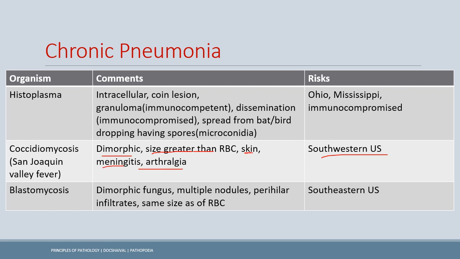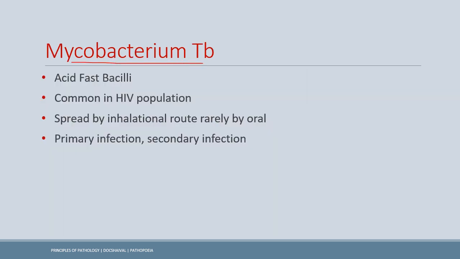The next one is blastomycosis. Blastomycosis is southeastern, it is southeastern USA. It is also a dimorphic fungus, and it involves multiple nodules in the chest X-ray, and its size is the same as RBC. Now Mycobacterium TB. TB is an acid-fast bacillus. It is common in the HIV population, particularly as a secondary infection, because the latent infection is activated when the CD4 counts drop. Now the spread is obviously by the inhalational route, and rarely it's by the oral route also.